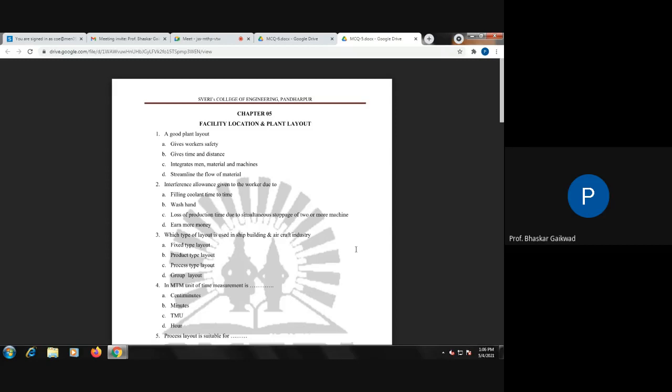In between, a number of processes will be there: machining process, casting process, heat treatment process, grinding process, and then the product gets finished. If you see our continuous type of production system, the flow of material is streamlined. Sometimes questions will be there on a good plant layout related to continuous or mass production. Streamlined flow means continuous production, mass production, so there should be continuous flow of materials.